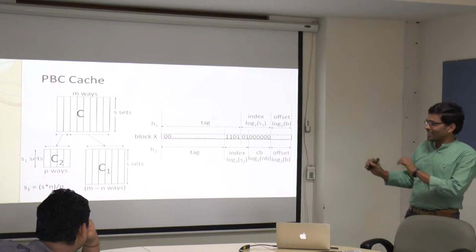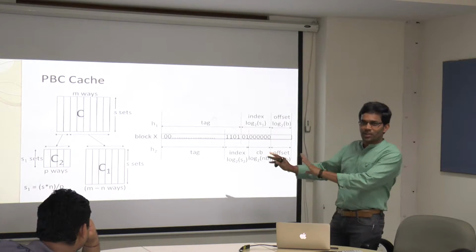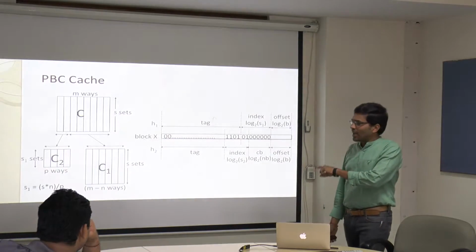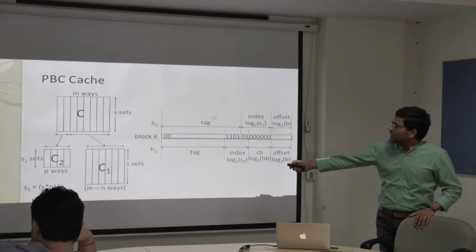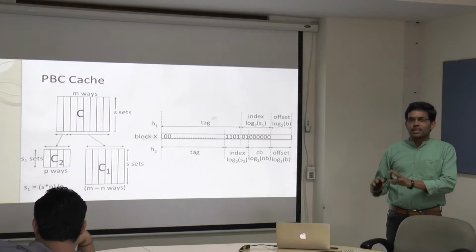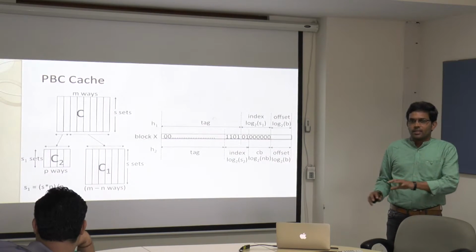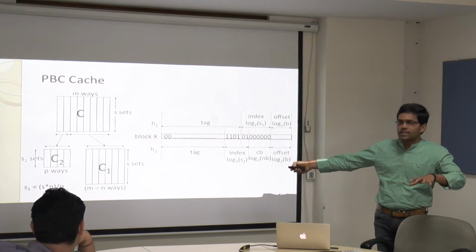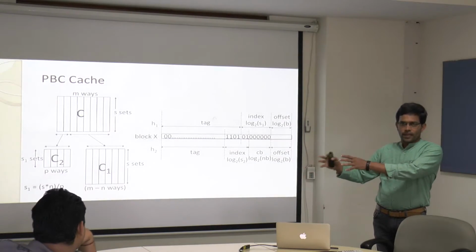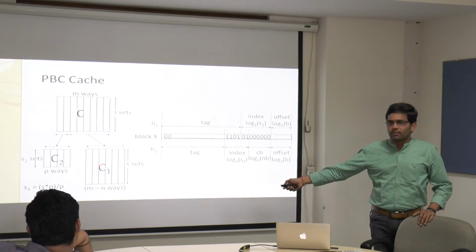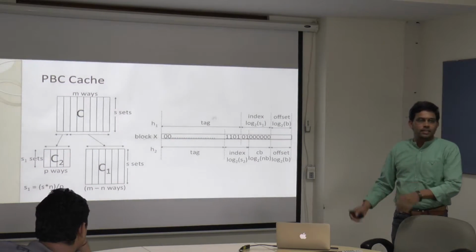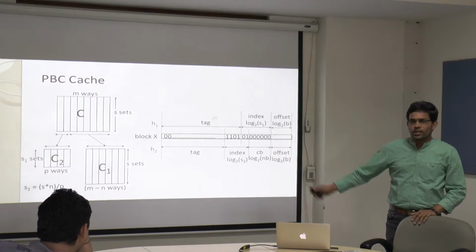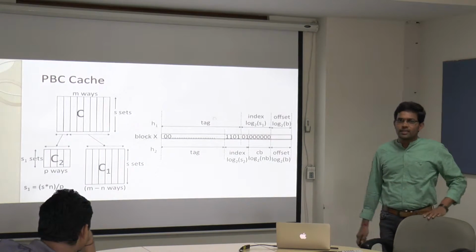Yes, there is no standard way of saying that you have to choose a particular one. But our objective is we don't want to take more space than the conventional cache, so that the comparison will be fair. In the conventional cache, you have M ways and S sets, which is taking X amount of area. Here also we are taking the same thing: S into M minus N plus S into N put together is equal in space. Keeping that, we are distributing.